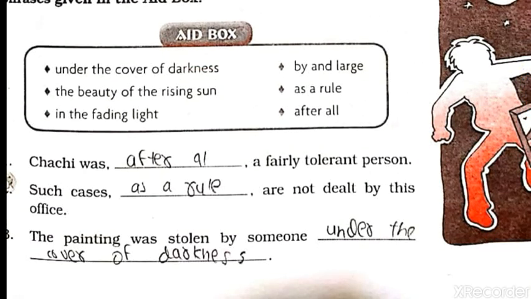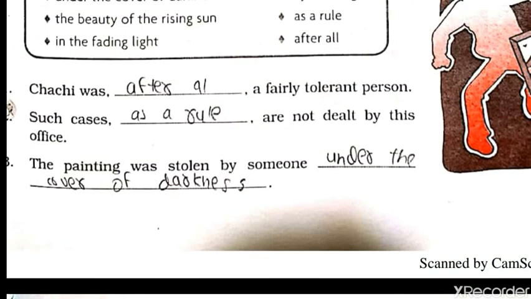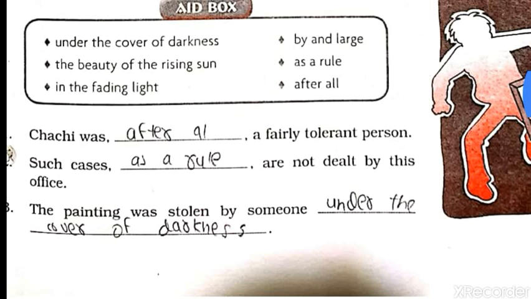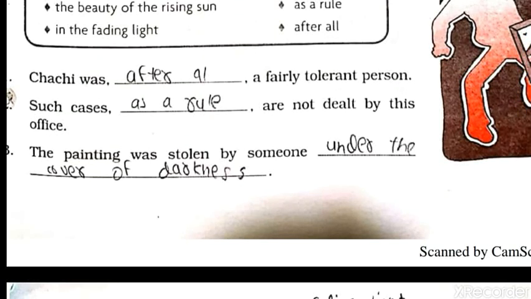Under the cover of darkness, the beauty of the rising sun, in the fading light, by and large, as a rule, after all. First is: Chachi was dash a fairly tolerant person. Chachi was, after all, a fairly tolerant person. Such cases dash are not dealt by this office. Such cases, as a rule, are not dealt by this office.